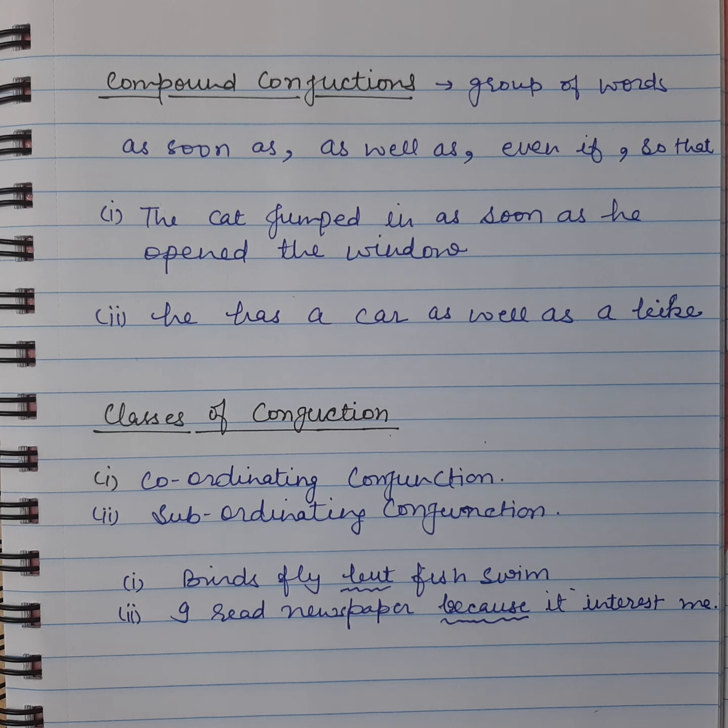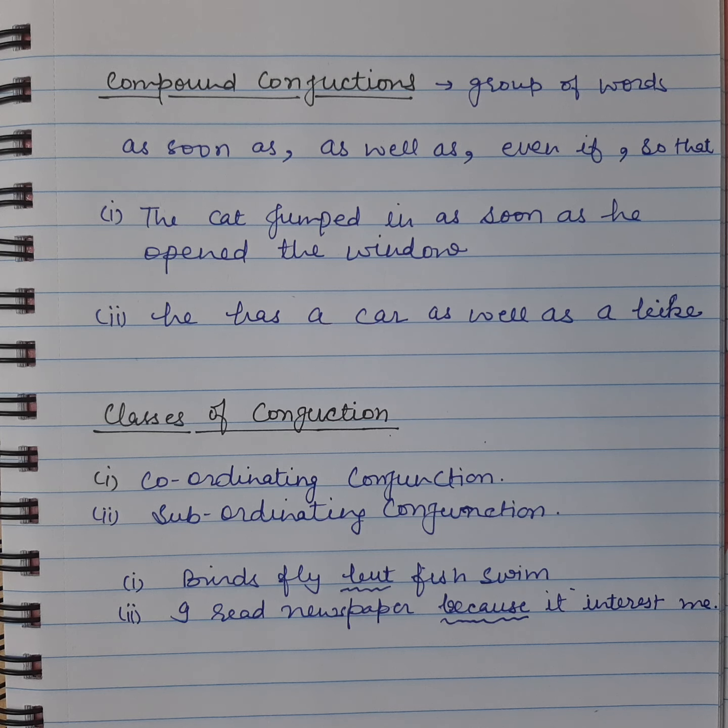Compound conjunctions. So compound conjunctions are the group of words which are used to join sentences. So for example, the cat jumped in as soon as he opened the window. So there are two sentences, the cat jumped in and he opened the window. So here as soon as is combining these two sentences.